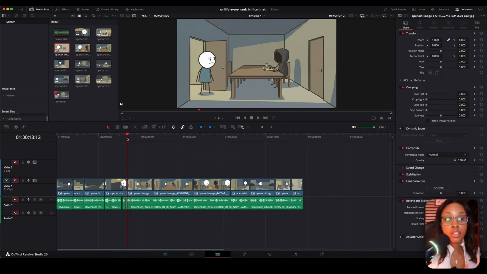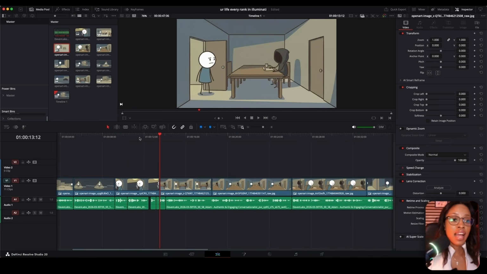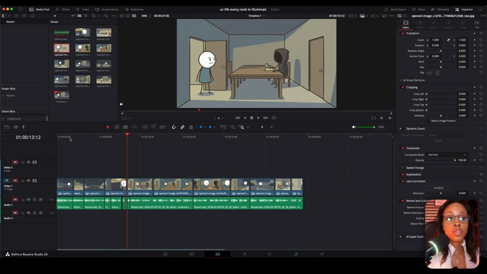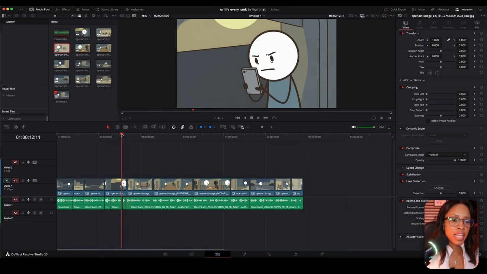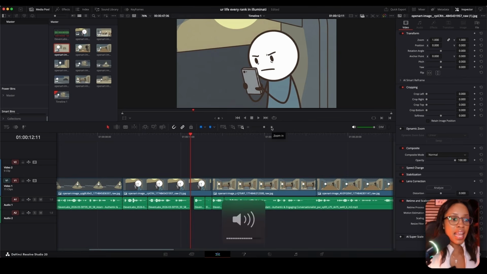You could add in little zooms, little zoom outs. If you want to, you could even animate some of these images, but like I said, you don't need to worry about that because within this niche, most people actually utilize static images. It gets the story across. So for here where he says he got a text saying enter, if you notice this part here, just a message, enter. I could add a text on screen saying enter to emphasize this.